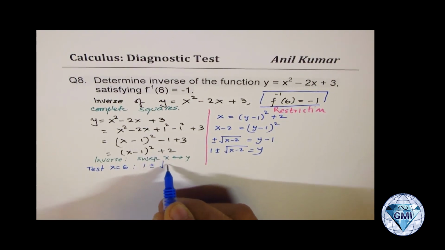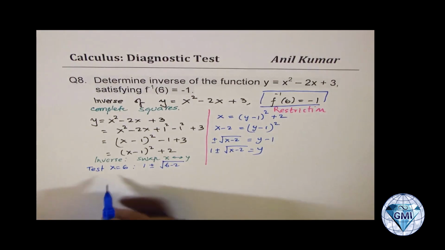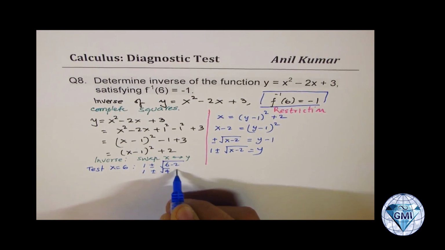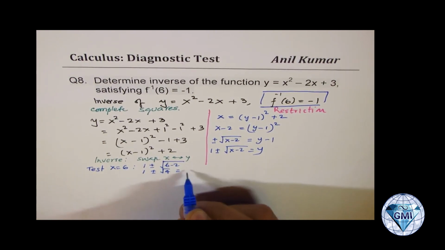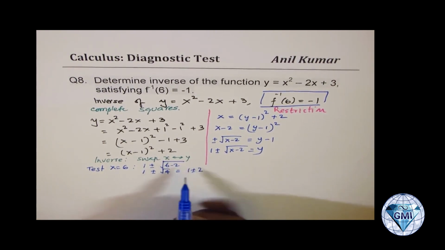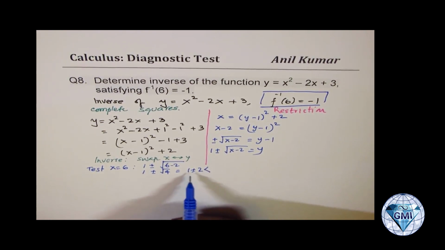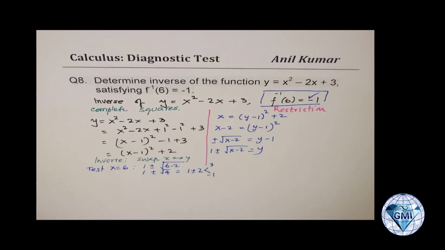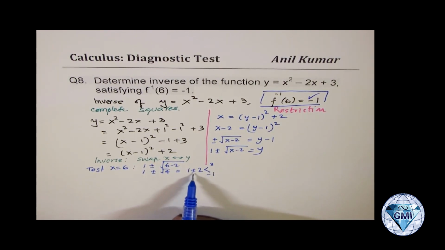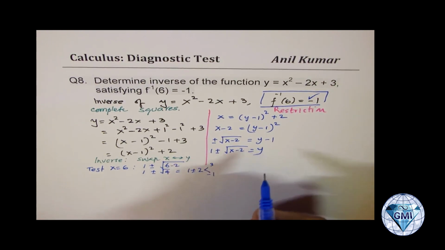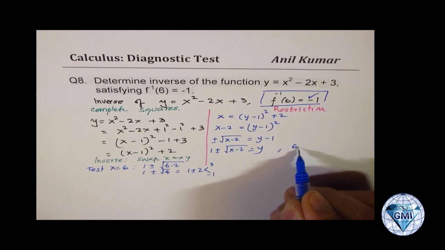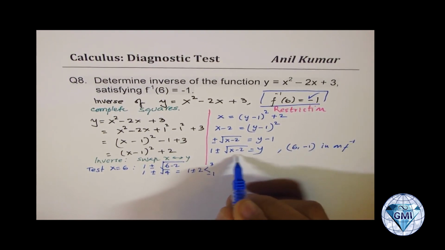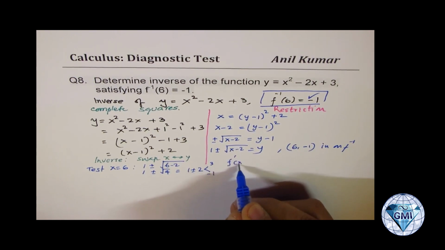1 plus minus square root of 6 minus 2. And that gives you 1 plus minus square root of 4, which is 1 plus minus 2. Now out of these, we get actually two values. One should be 3, the other one is minus 1. Since we are interested in minus 1, we'll choose negative sign. Is it okay? So since the point 6, minus 1 is on inverse,